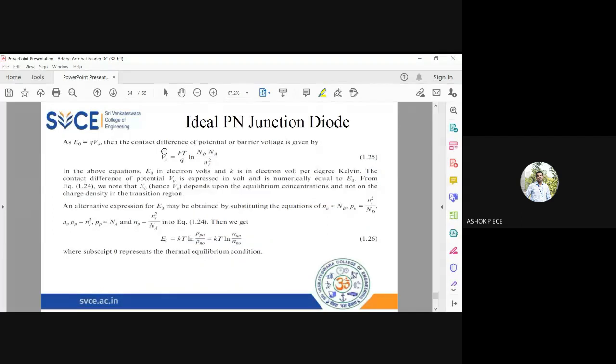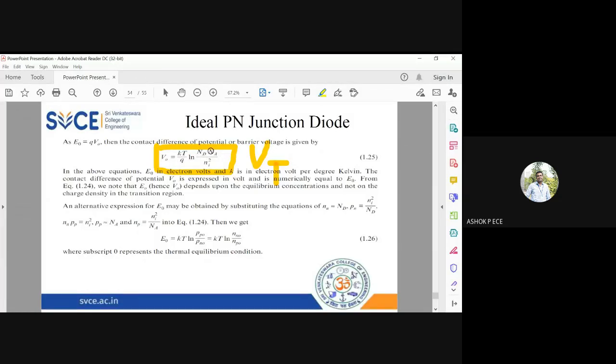From E naught, I can find the potential V naught. So E naught equals Q into V naught. So V naught equals KT by Q ln ND NA by Ni squared. Can anybody say what KT by Q is? We have seen about this KT by Q. What is KT by Q? Thermal voltage. Very good. KT by Q is the thermal voltage. It is given by the term VT. So V naught equals VT into ln ND NA by Ni squared.